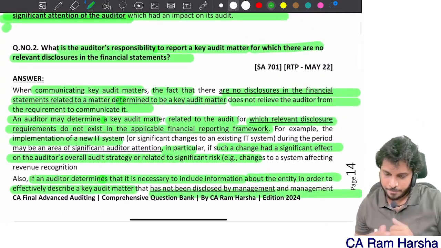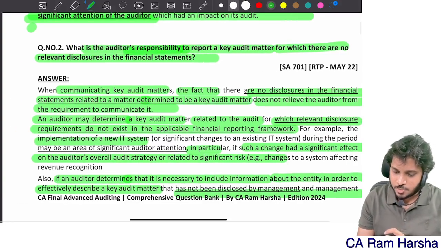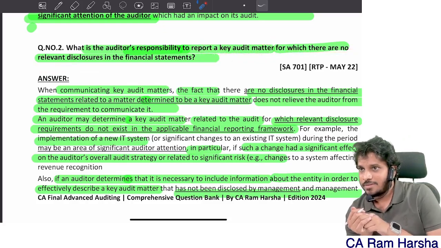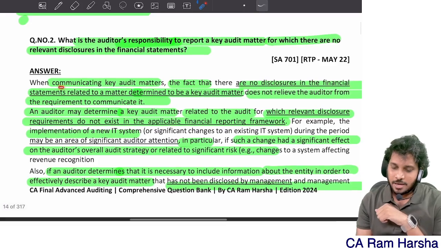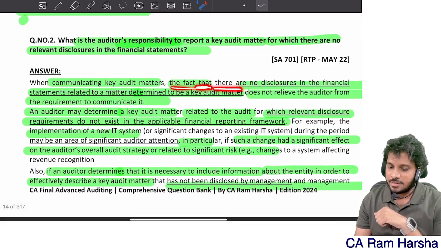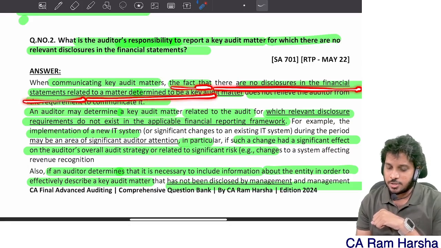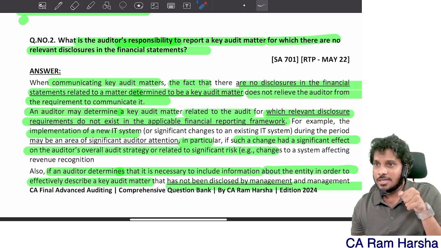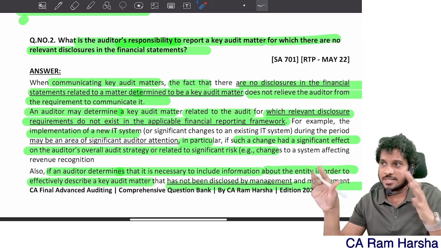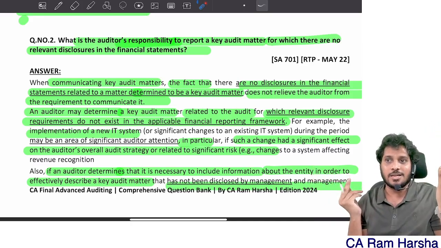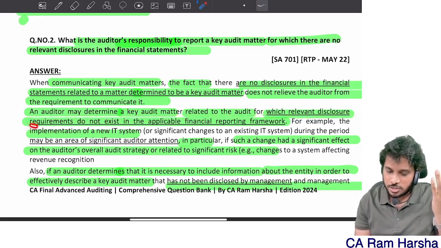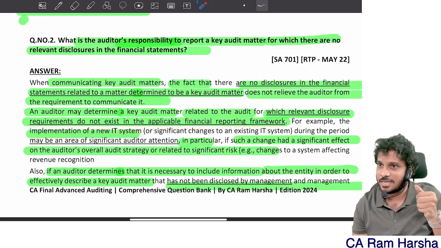You see here, what is the auditor's responsibility? To report a key audit matter for which there is no relevant disclosure in financial statements. When communicating key audit matter, the fact that there are no disclosures in financial statements related to a matter determined to be key audit matter does not relieve the auditor from the requirement to communicate it. Just because in the financial statements no disclosure is there, that doesn't mean you are exempted from communicating key audit matter. An auditor may determine a key audit matter related to which relevant disclosure requirements do not exist in the applicable framework. For example, implementation of a new IT system. Same question they asked practically.